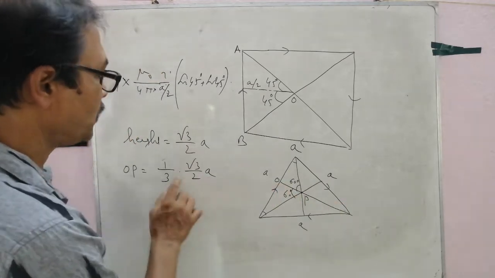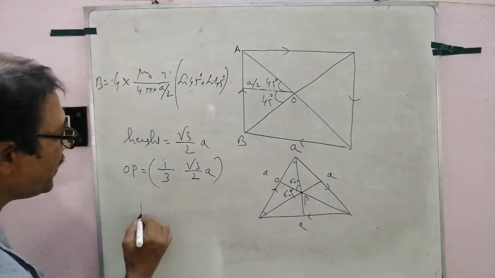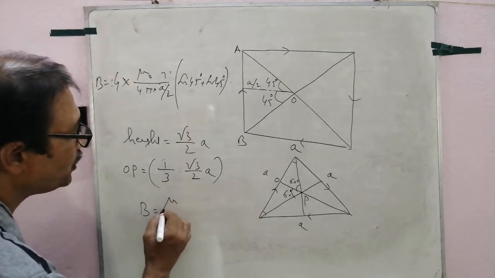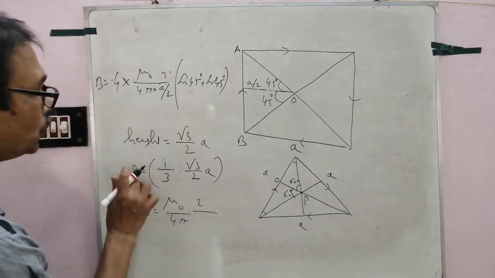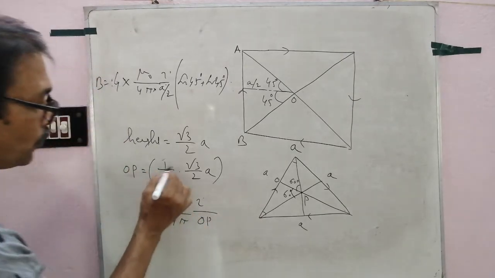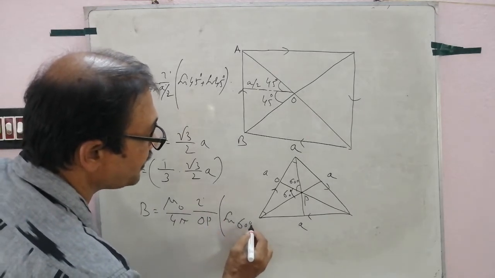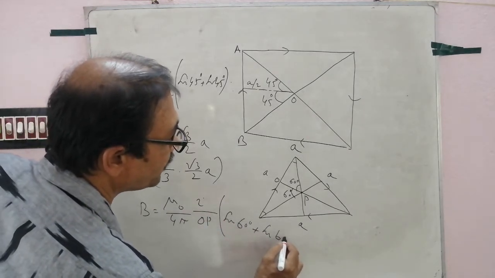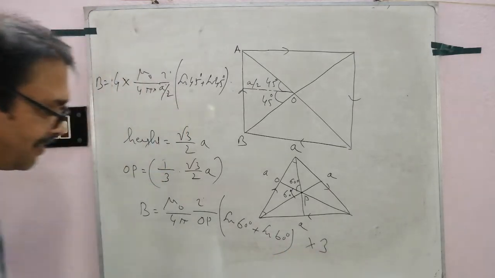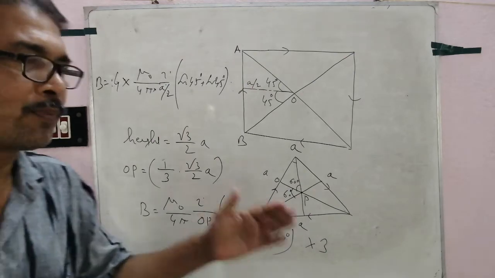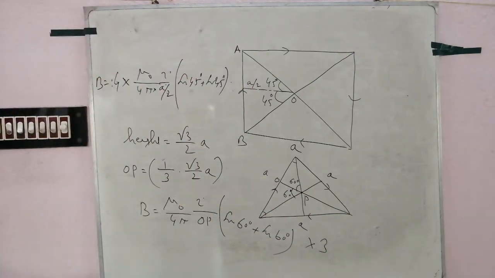Total root 3 by 2 times 1 by 3. This is OP. So for one side, B equals mu 0 by 4 pi, I by OP, putting the value of OP, into sine of 60 degrees plus sine of 60 degrees, multiplied by 3 for three sides. So another very important problem, follow it and understand.